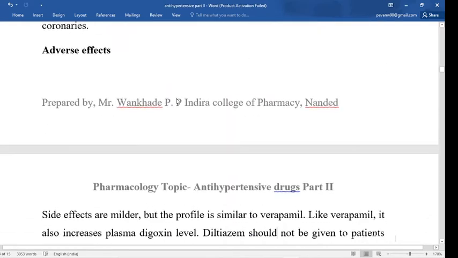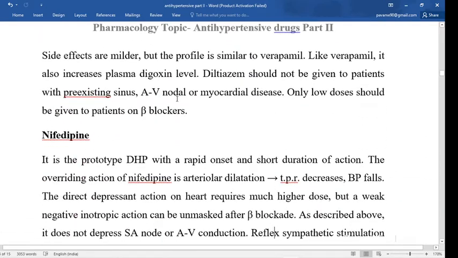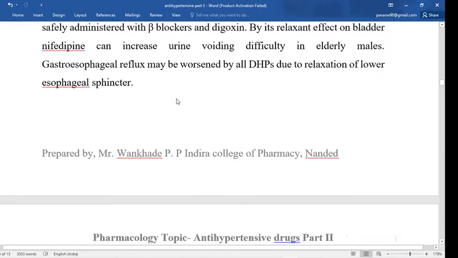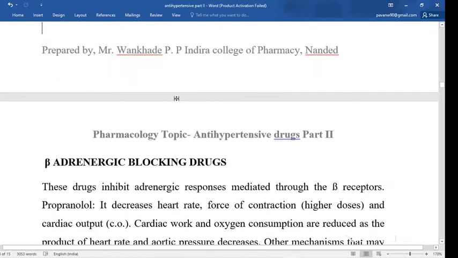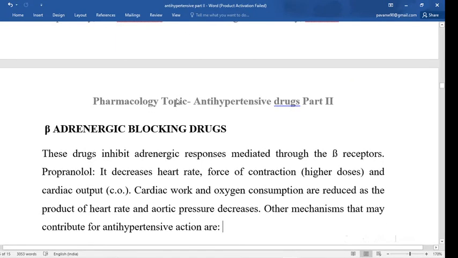Now the next category of drug is the beta adrenergic blocker drug. Some drugs are alpha adrenergic blockers, some are beta adrenergic blocker drugs. This drug inhibits the adrenergic response mediated through the beta receptor, and hence it is called a beta adrenergic blocking drug. The prototype drug is propranolol.